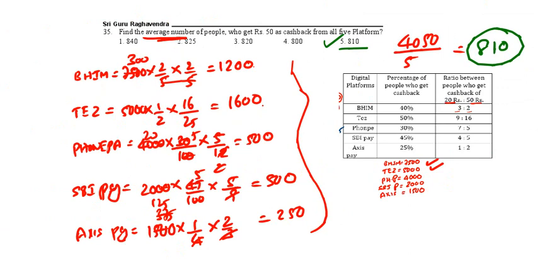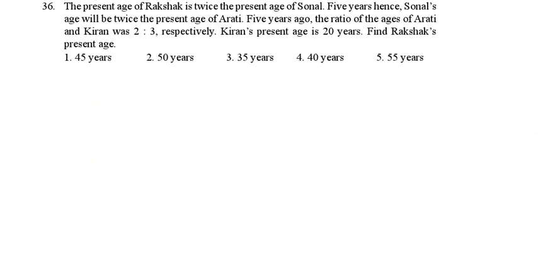See the next question, question 36. The present age of Rakshak is twice the present age of Sonal. 5 years hence, Sonal will be twice the present age of Aarti. 5 years ago, the ratio of Aarti and Kiran was 2:3. Kiran's present age is 20 years. Find Rakshak's present age.